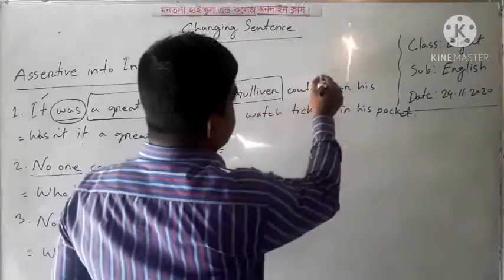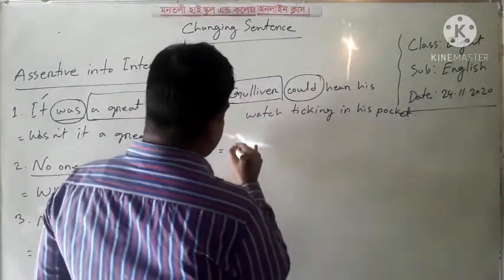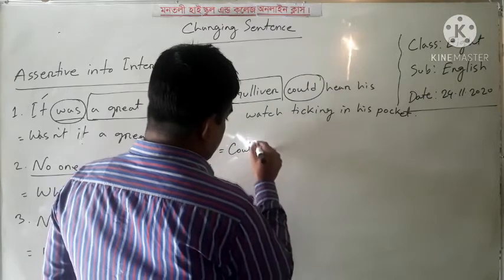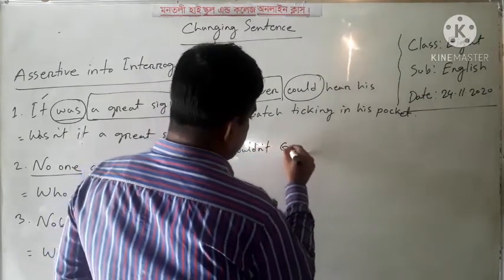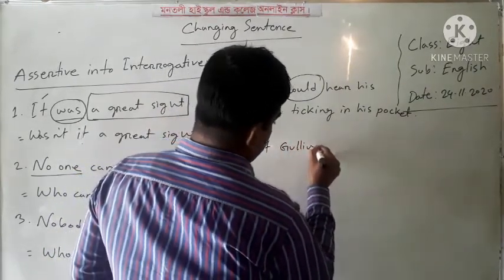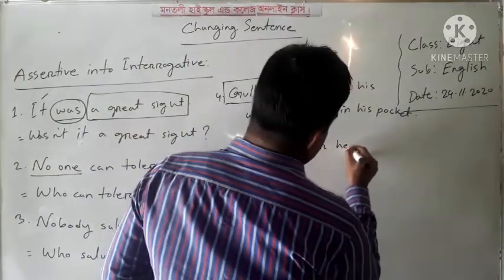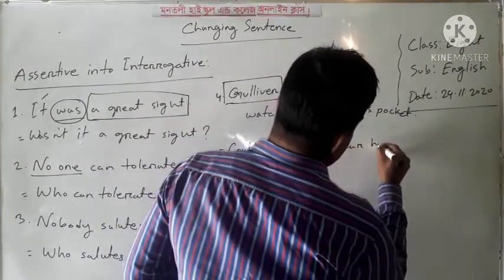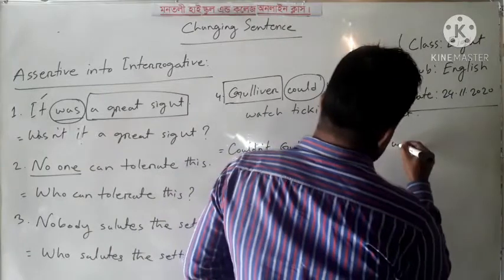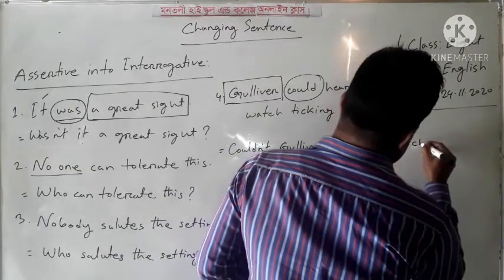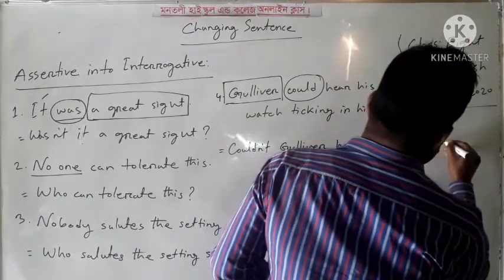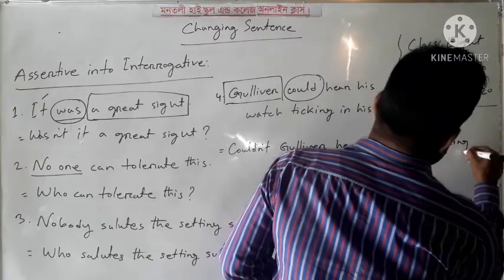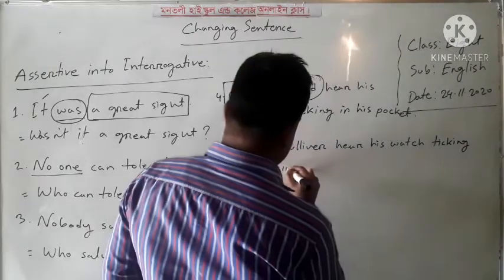Number one, here the auxiliary verb is could. So I can write, couldn't Gulliver hear his watch ticking in his pocket?